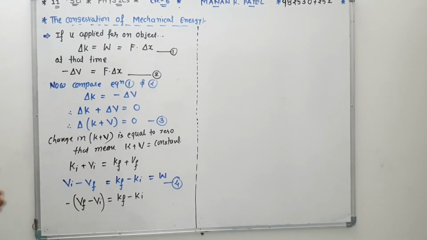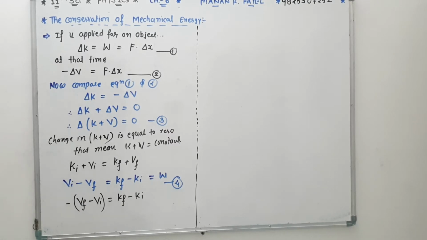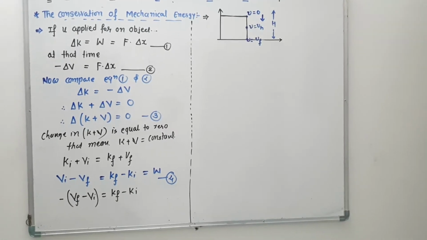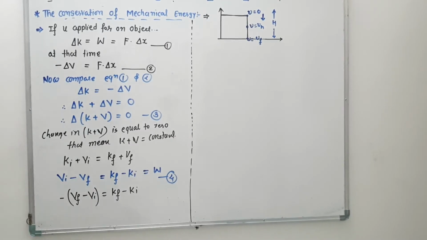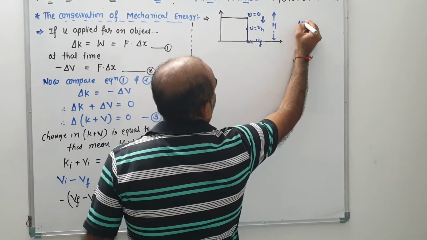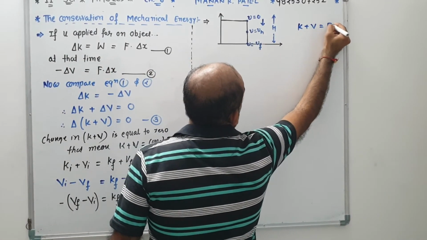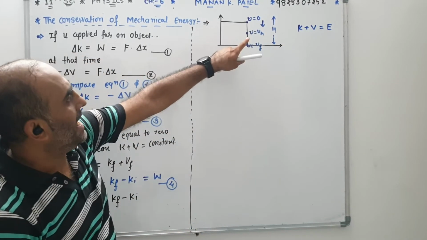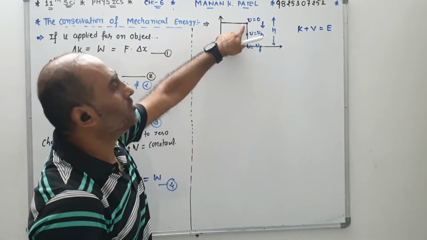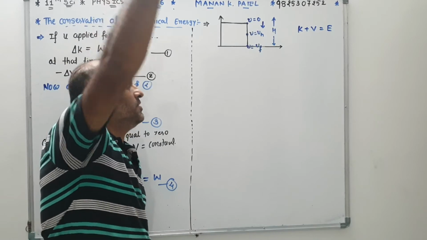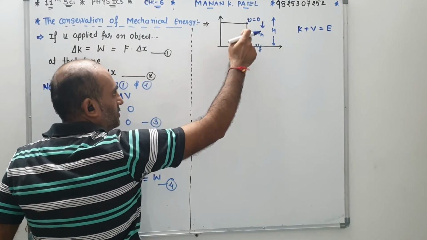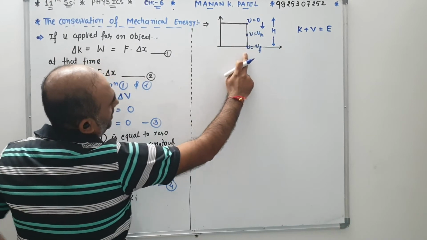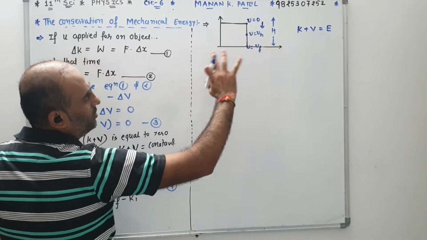Now there is another different example. So we take the different example next. Okay, now the next condition is a different three positions: kinetic energy plus potential energy. You know that kinetic energy plus potential energy equals total energy. So here is the diagram in three conditions. Suppose an object is in free fall from capital H height. So what is the total energy over here, and over here, and over here, and then comparison to each other.